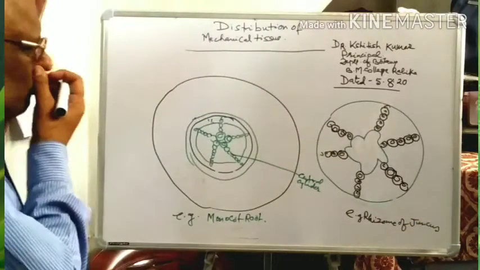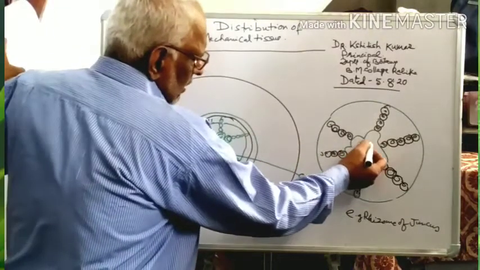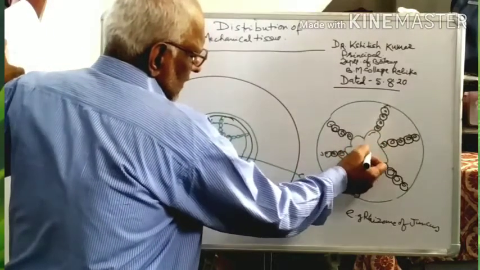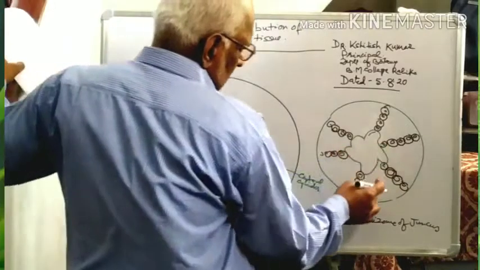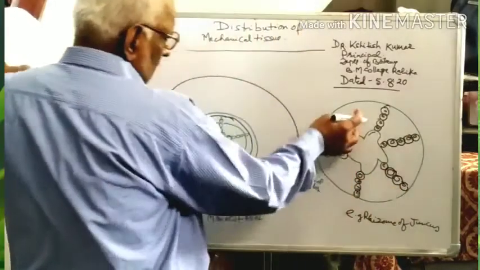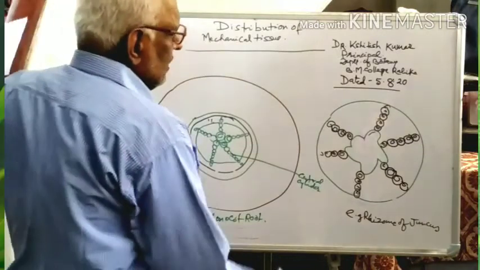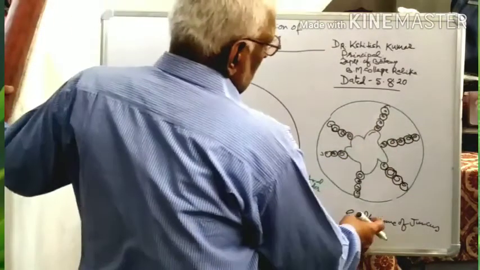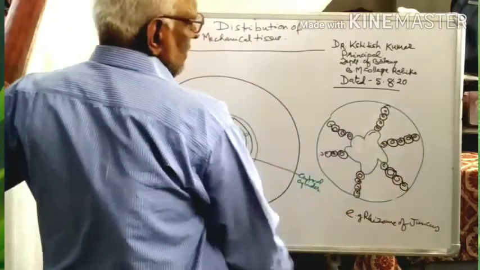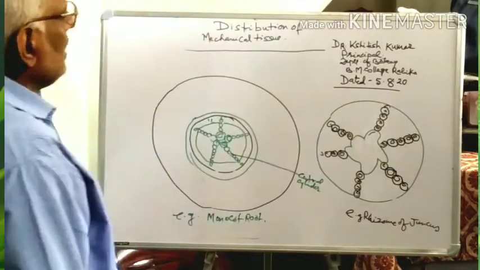So, here is the hollow portion inside at the center, and this forms the mechanical tissue which gives support to the plant, and such type of arrangement is found in the rhizome of Juncus.